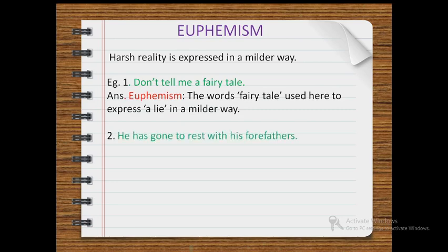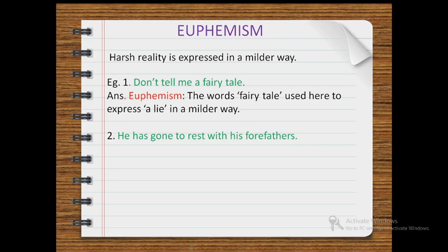Second example, he has gone to rest with his forefathers. Now over here, gone to rest means he has died. His forefathers are already dead and he has also gone to rest with them.